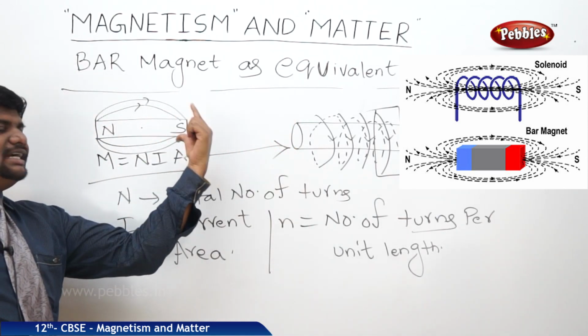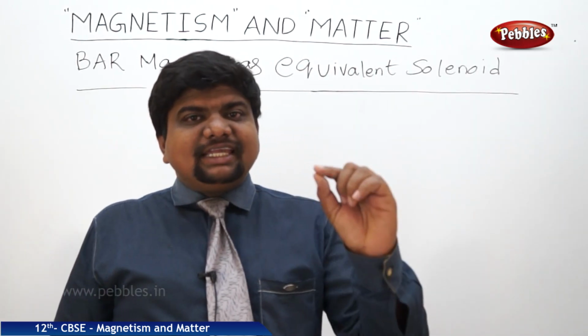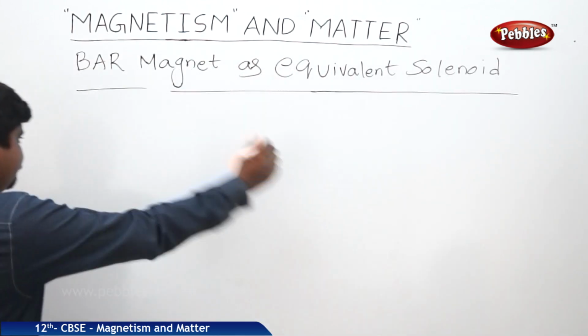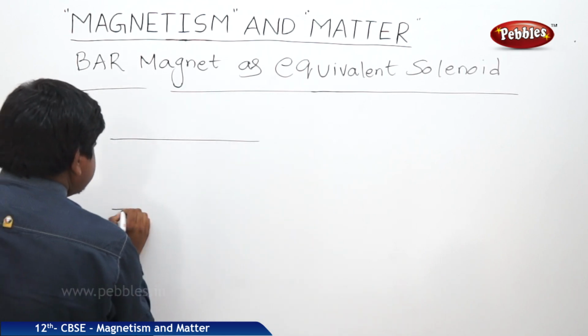Now we will see the equation part due to this comparison. Now we will take a finite length of the magnetic solenoid. Yes, this is the solenoidal structure.